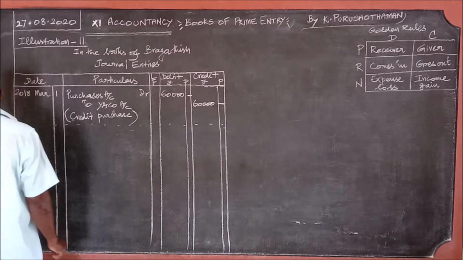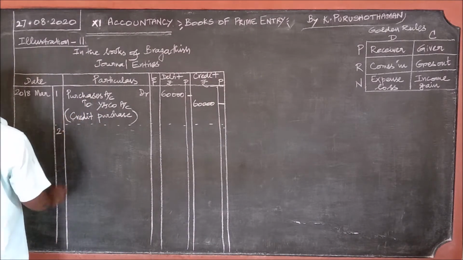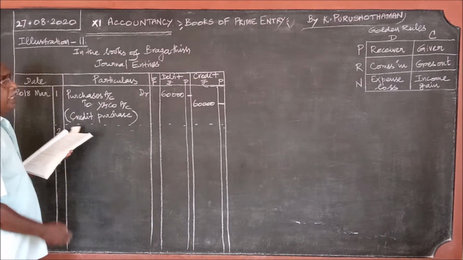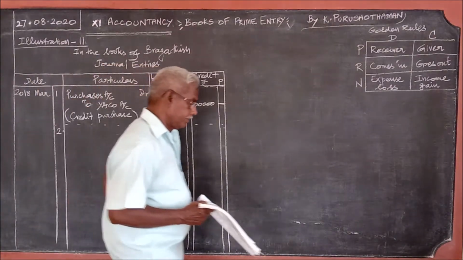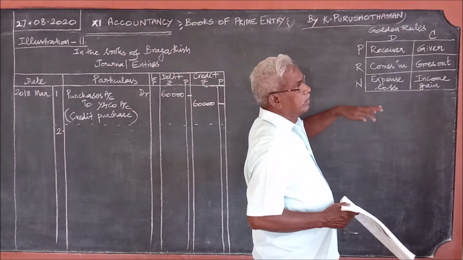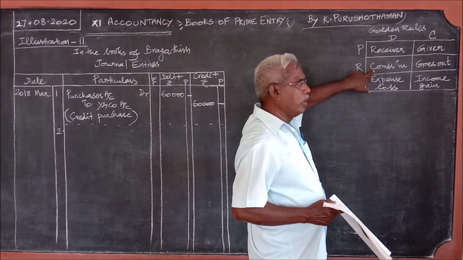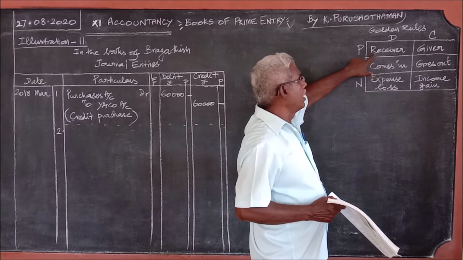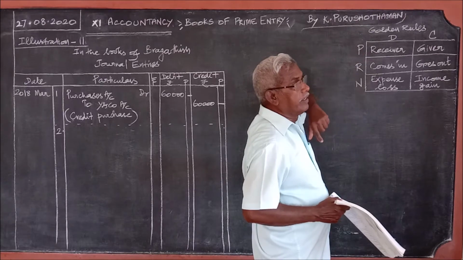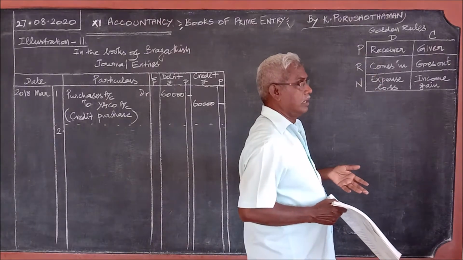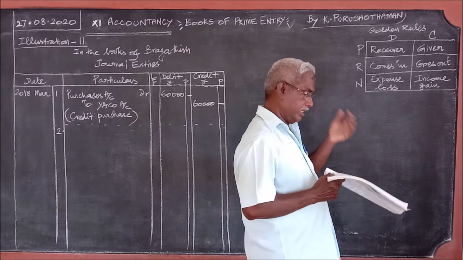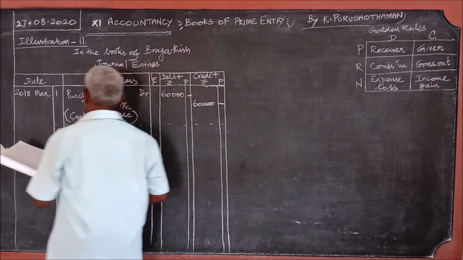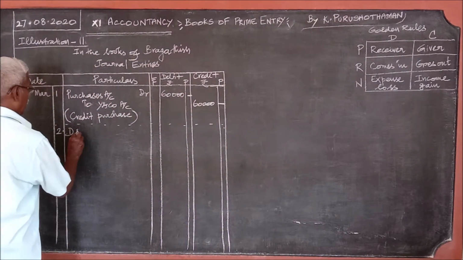Then after first, second, sold goods to D and Co on credit. When goods are sold, what should be the debit rule? If the goods are sold for cash, cash comes in. So this is not. Since it is sold on credit basis, who is the receiver when the goods are sold? When we sell goods, who takes them? The person is here, D and Co. So receiver is D and Co. D and Co account debit.